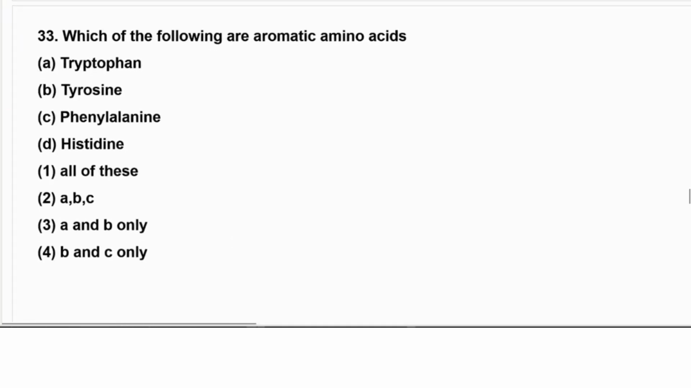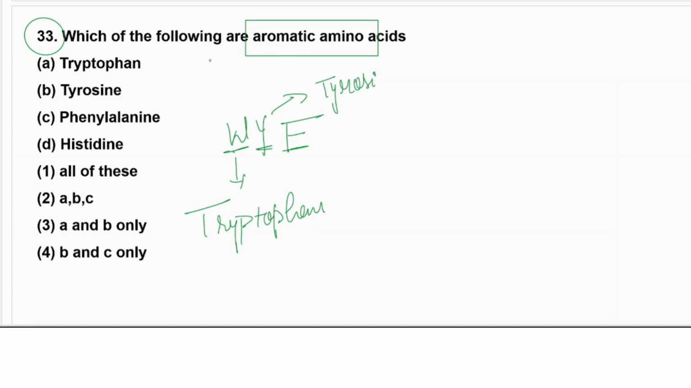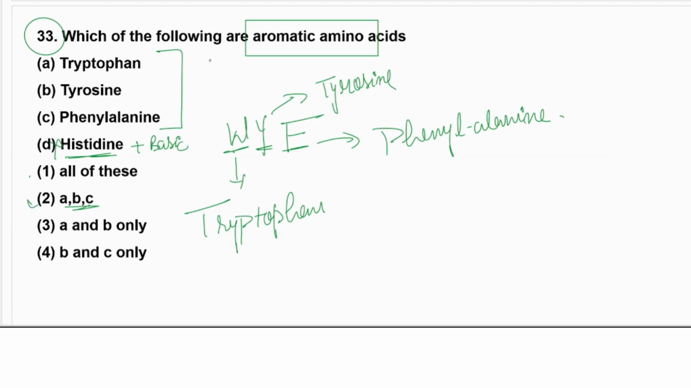Okay, the next question, number 33. Which of the following are aromatic amino acids? I told everyone that aromatic amino acids means W, Y and F. W is for tryptophan, Y for tyrosine, and F for phenylalanine. Here these three are given together, A, B and C. Histidine is a positively charged, basic amino acid, so we cannot go with this one. So we'll go with A, B and C.